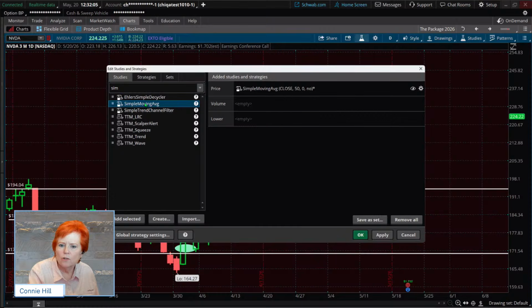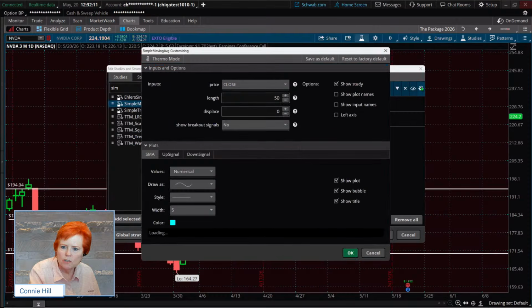If your double click doesn't work, just have it highlighted and hit Add Selected. The default here is a 50-period moving average, which is fine. But I'm, again, a little OCD, and I like my 50-day moving average to be red. So I'm going to change the color to red.